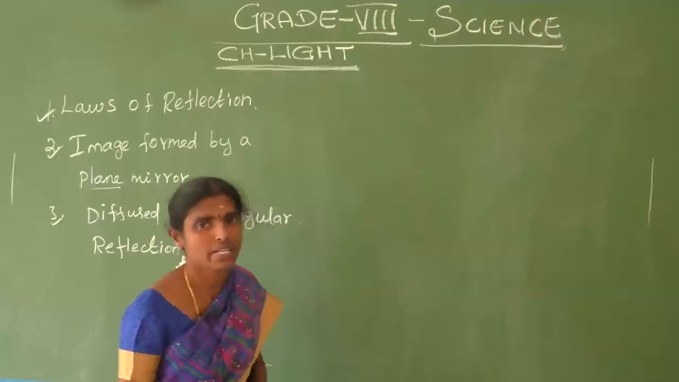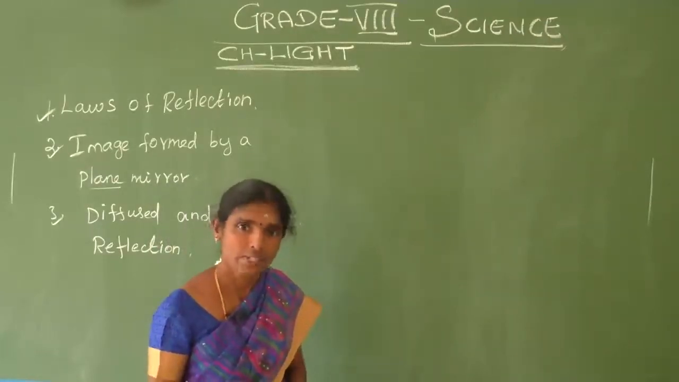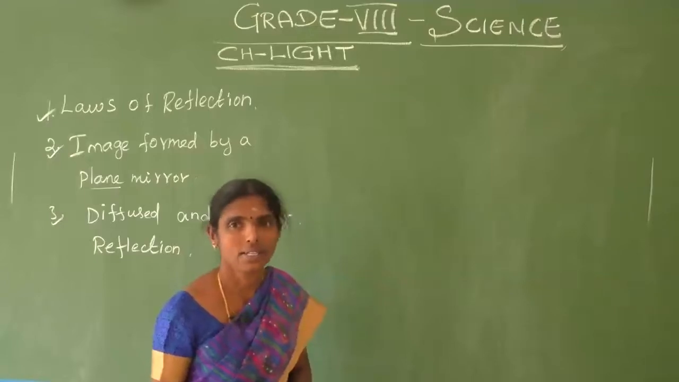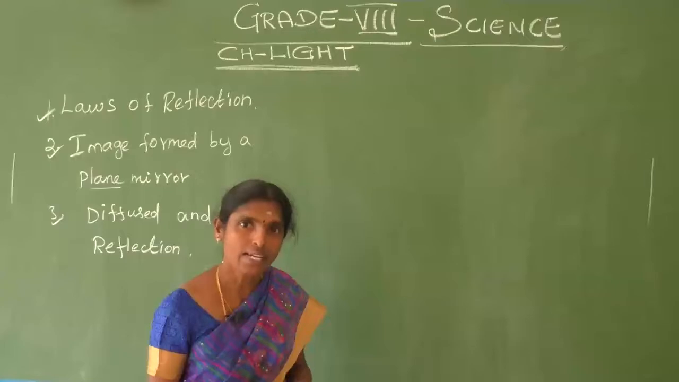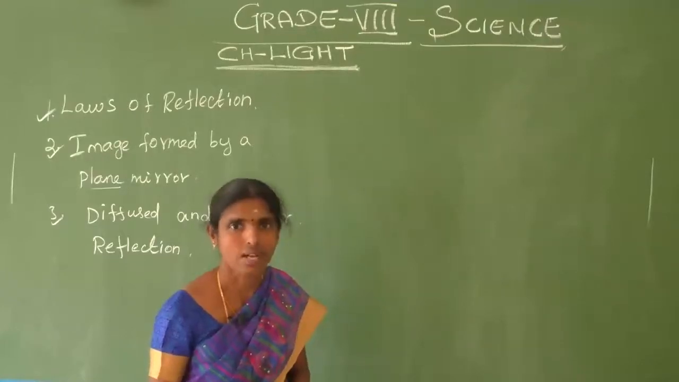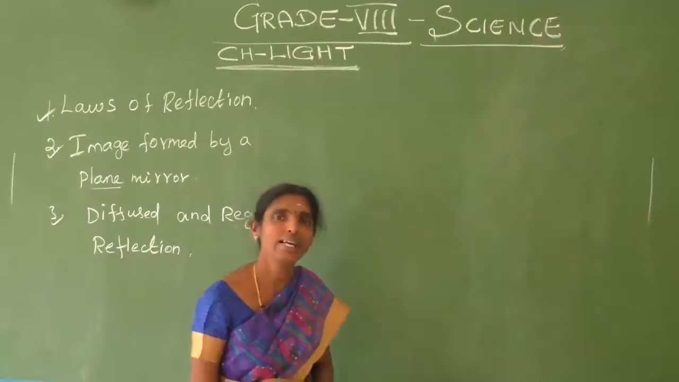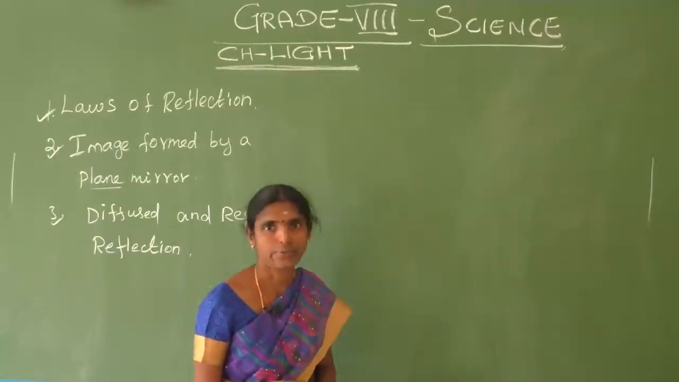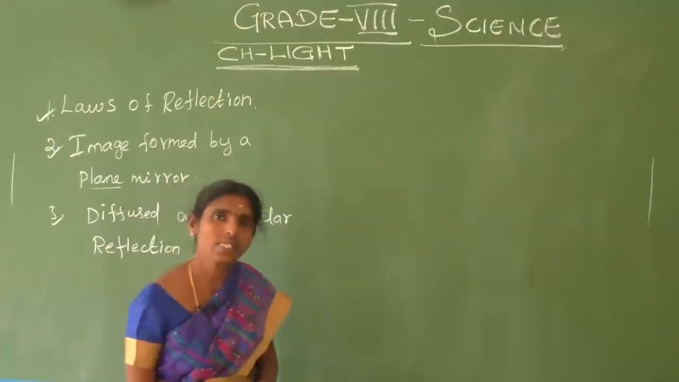Light is very important for our daily life. Without light we can't live. In this generation, without light we can't live. Am I correct? Light is very important for our daily life. Okay. And what are the light sources?